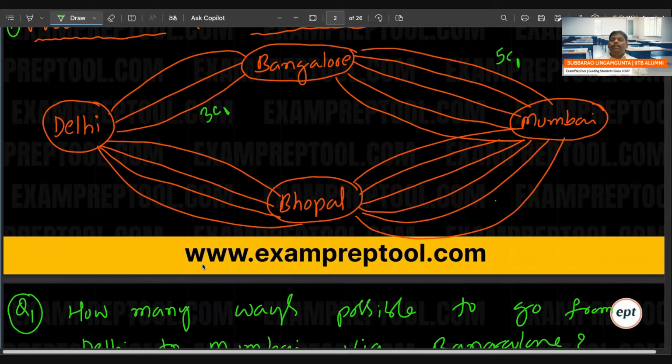So to go from Delhi to Mumbai, one way is Delhi to Bangalore, then Bangalore to Mumbai. He's saying that via Bangalore, that is the reason I'm taking Bangalore. So Delhi to Bangalore, there are 3 possibilities, out of them select one. Bangalore to Mumbai, there are 5 ways, out of 5 select one way, 5C1. But remember everyone, if you observe clearly, 3C1 and 5C1, continuation is there, that's okay, but in 3C1 and 5C1 there is no relation at all. Out of 3, select one. Out of 5, select one.